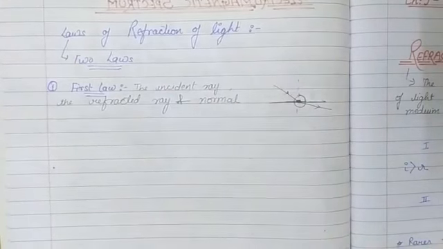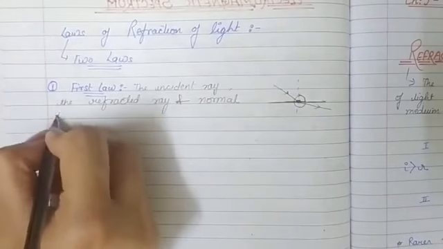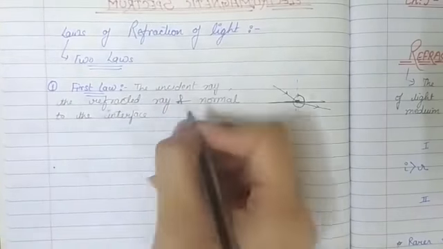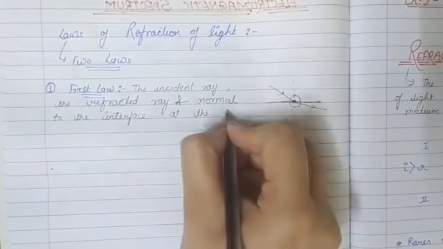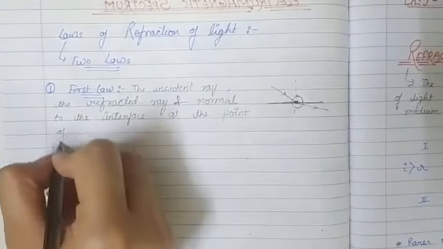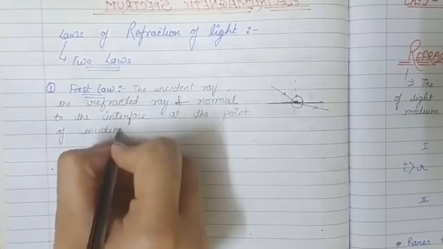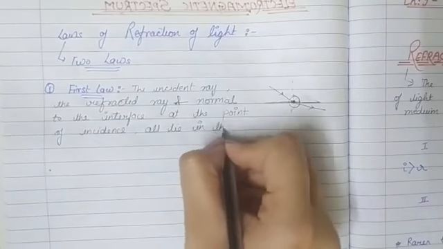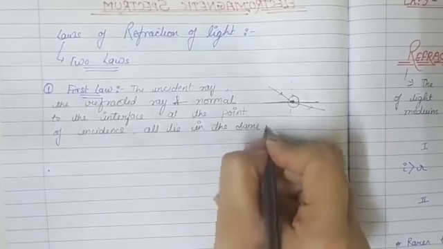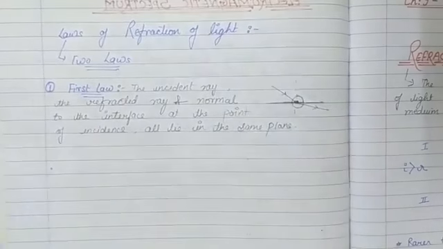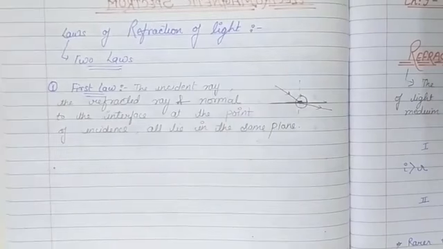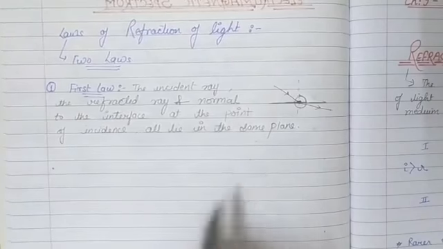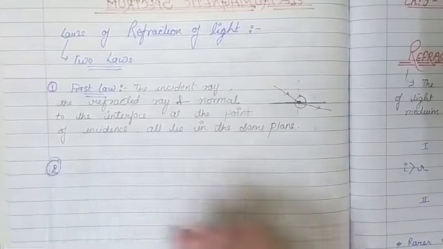Now this normal is to the same interface, so the normal to the interface at the point of incidence all lie in the same plane. So this is the first law of refraction, that the incident ray, refracted ray and normal to the interface at the point of incidence all lie in the same plane. Now moving to the second law of refraction.